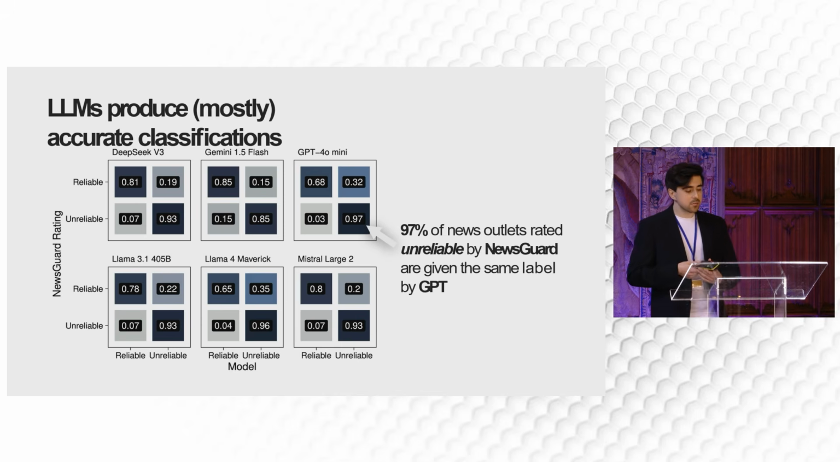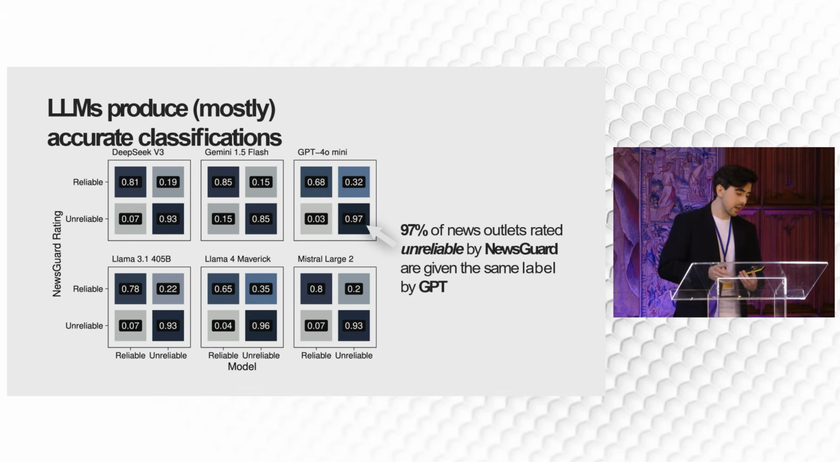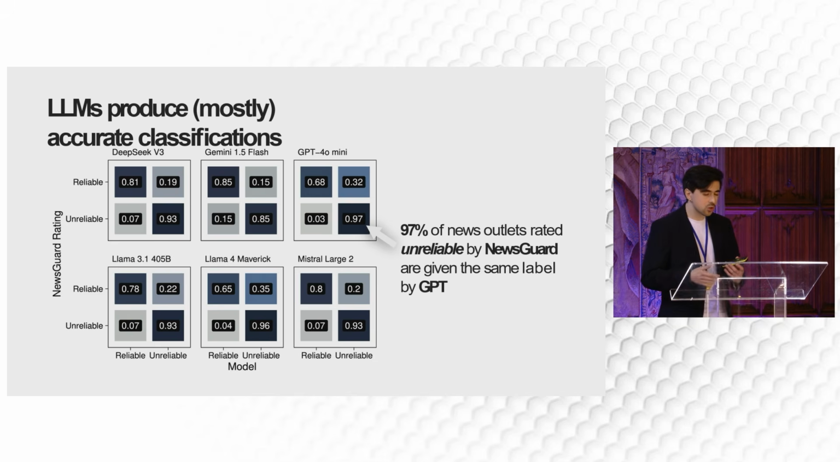What we find is that LLMs mostly produce accurate classifications. We tested several models across several model families, from Meta, Google, OpenAI, but also DeepSeek and Mistral. When we prompt these models with a very non-informative prompt, so we just ask them to rate whether the news source is reliable or unreliable, most of the models are quite accurate, particularly in identifying unreliable news sources. For reliable sources, performance is a bit shakier, and so models tend to overclassify as unreliable, but they're quite accurate.